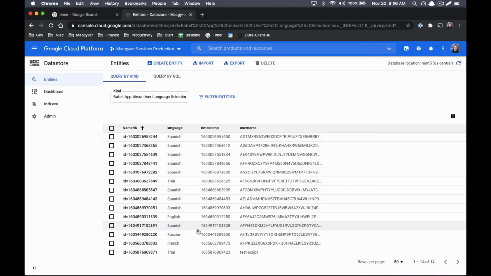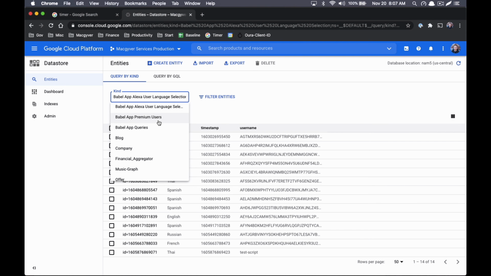These are timestamps of when they were changed. And this is my test script right there. You can see my most recent language is Thai. And these are languages that the users have set. So when these users log back in, or when they start using the Alexa skill again, I already know their language. And I've stored that in persistent memory, not just transient memory. So we have a database here, and that's helpful.